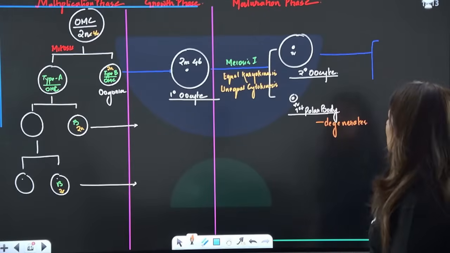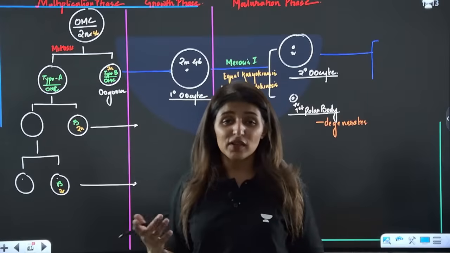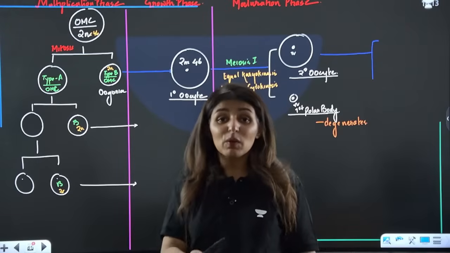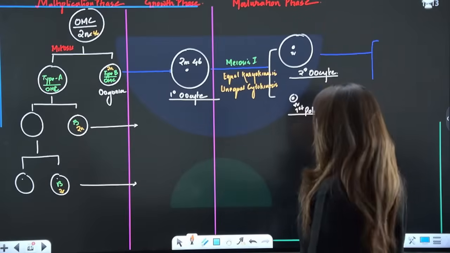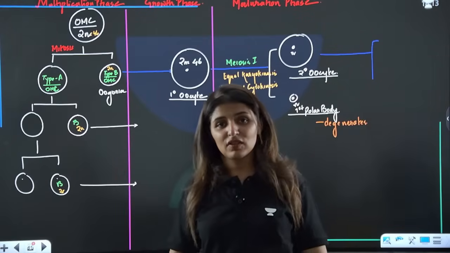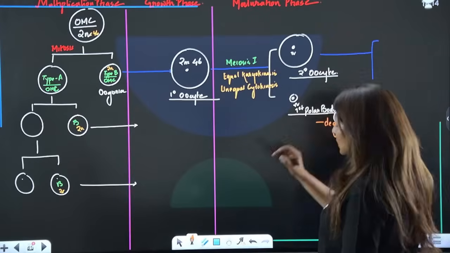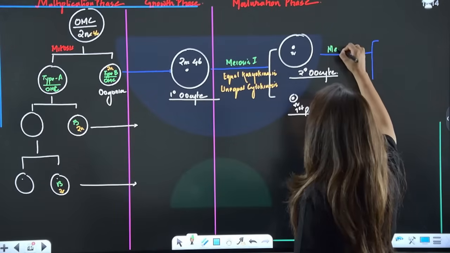Is that clear? Because of less cytoplasm. So do we realize that cytoplasm is as important as nucleus, because most of the metabolic processes are occurring in cytoplasm. So without cytoplasm, we cannot survive, but without nucleus, some of the cells do survive, right? Anyways, this is the secondary oocyte, which is going to undergo meiosis 2.